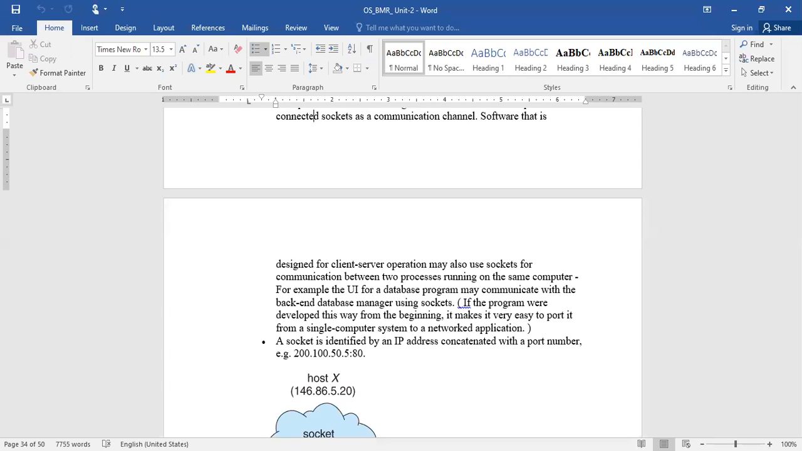Okay. So in this case, what happens? The communication from your system to that particular system exists with the help of these sockets. So you can imagine it in such a way.